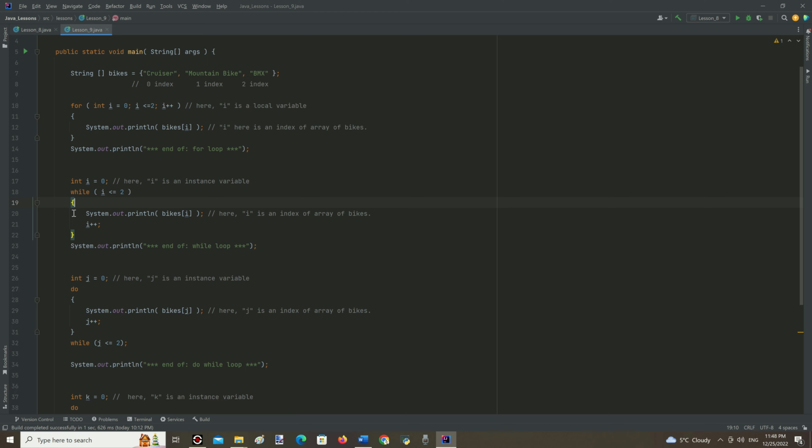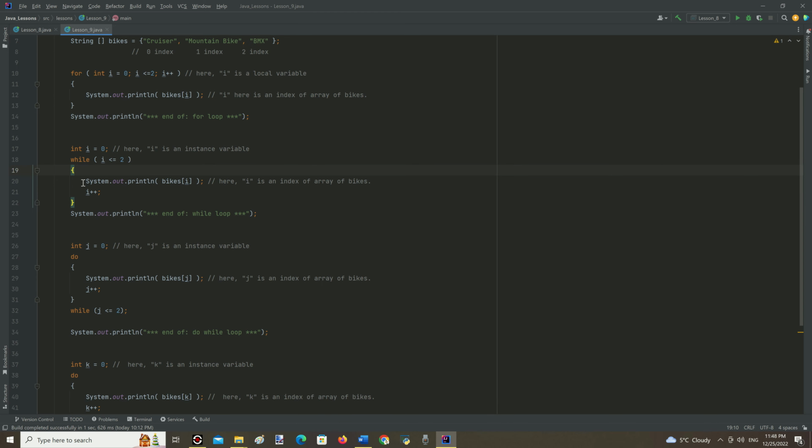And inside the curly braces just below, we can see all that needs to be performed for each iteration. First, print the value corresponding to the given index of the array. And then just the incrementation of the i variable. That way it also prints all the elements of the array.